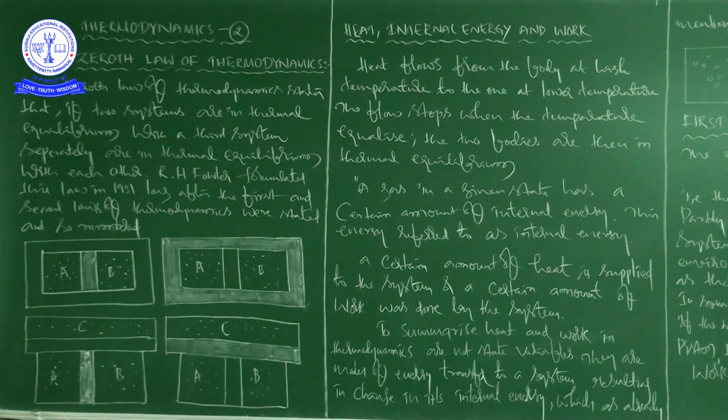When this flow stops, there will be thermal equilibrium. And in detail, we have seen how to construct temperature scales to assign temperature to different bodies. We now describe the concepts of heat and other relevant quantities like internal energy and work. Heat we already discussed, because it is a form of energy. It flows from a body at high temperature to a body at low temperature. Even in our previous class we discussed some more information about heat.